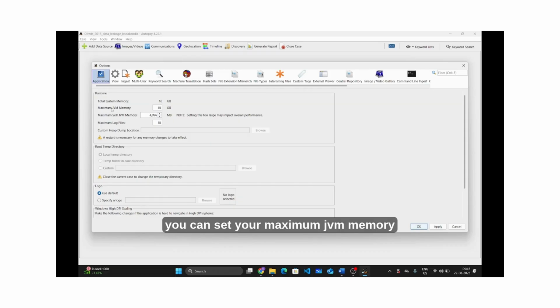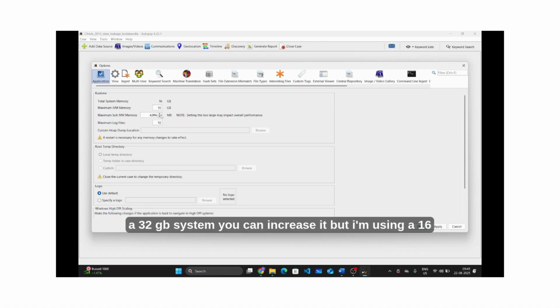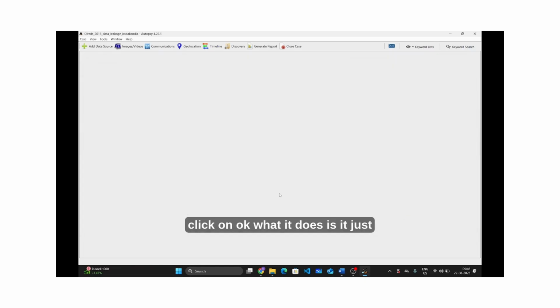So you can set your maximum JVM memory as 10, and the maximum SOLR JVM memory based on your remaining RAM left. If you're using a 32 GB system you can increase it, but I'm using a 16 GB version, so this is 10 GB here and 4 GB here, so I will be leaving the remaining 2 GB for the OS. And then just click apply and click on OK. What it does is it just fast tracks the process of ingestion, that is analyzing the files.